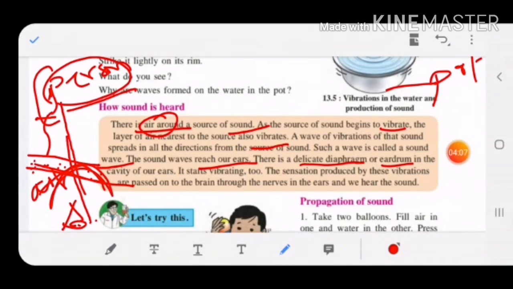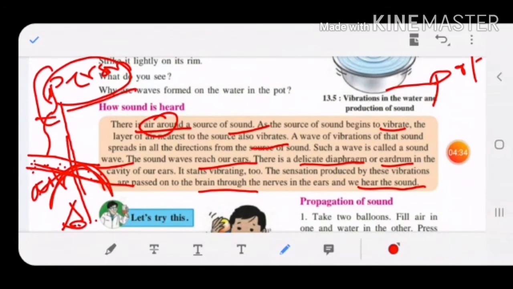The vibration of air is pushed on our ear diaphragm, and the eardrum starts vibrating. The sensations of these vibrations are passed on to our brain through the nerves, and the brain gives the sensation that some sound is there, and when the sensations are passed from the ear to the brain, we can hear the sound.